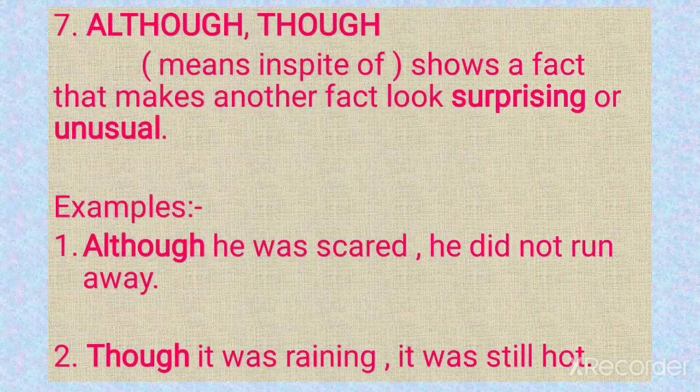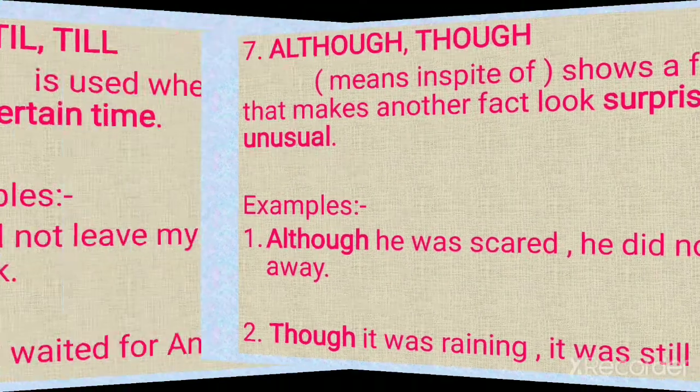Next is beta, although, though. It means in spite of. It shows a fact that makes another fact look surprising or unusual. Although he was scared, he did not run away. Though it was raining, it was still hot. So beta, these facts are very surprising and unusual, because at rain time, how can it be hot? Or if you're scared but you're still standing there, it's not feasible, beta. It's not possible. If I am scared, I'll run away or I'll hide somewhere. So it shows some surprising or unusual facts.